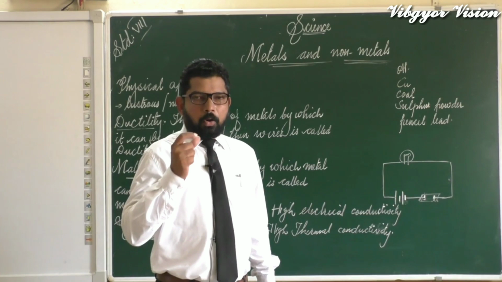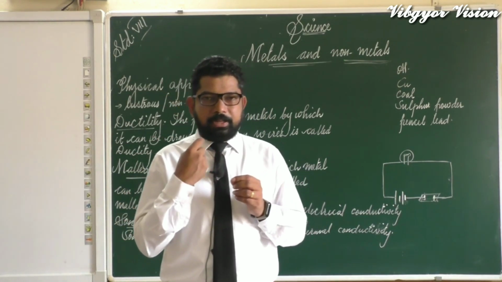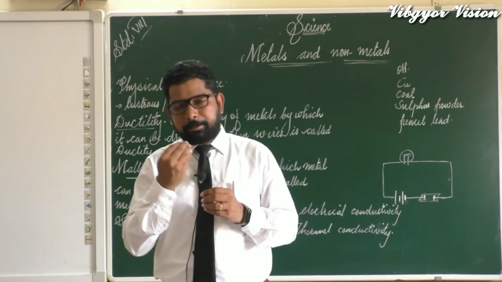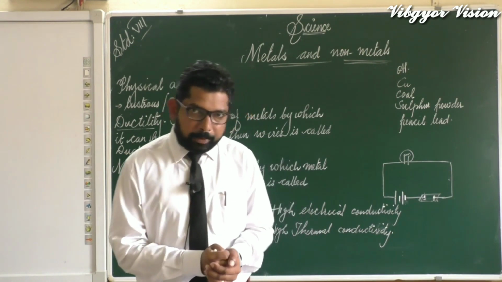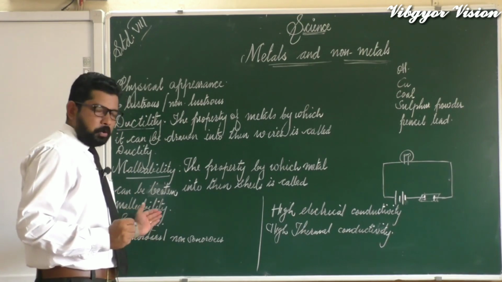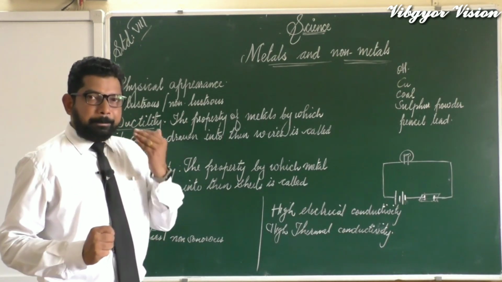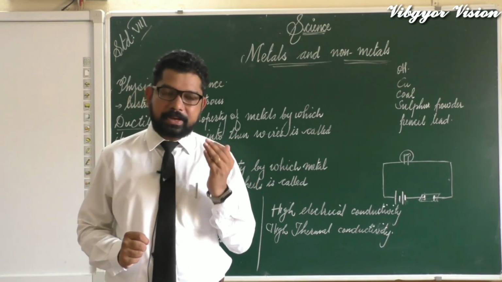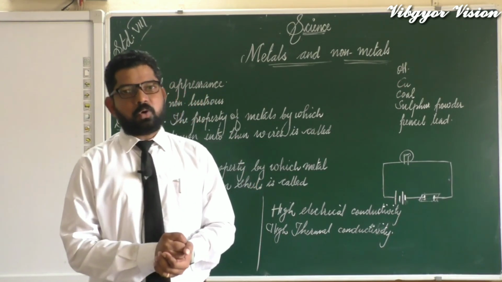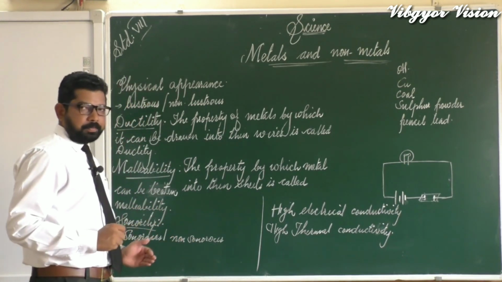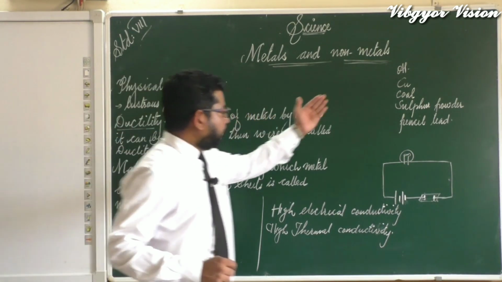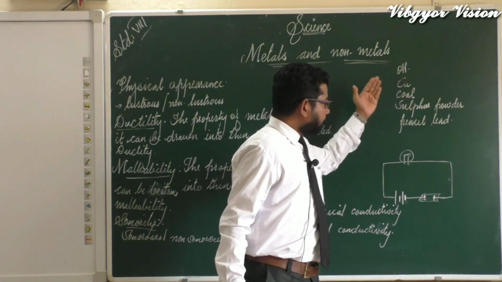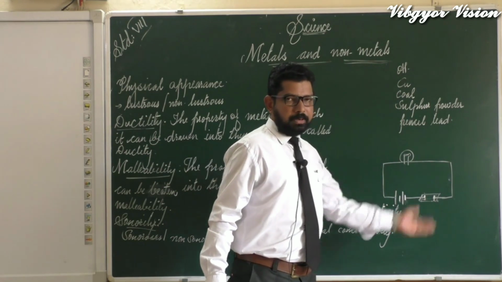Sonority means, when we hit a metal with a hammer, what happens? It produces a characteristic metallic sound. That property is known as sonority. Sonority means the property by which a metal can produce the characteristic metallic sound, or characteristic ring sound. So we can take one aluminum plate or a copper material, coal, sulfur powder and a pencil.